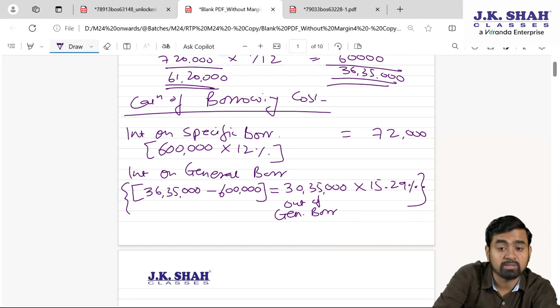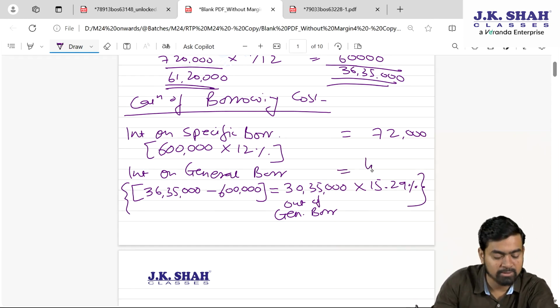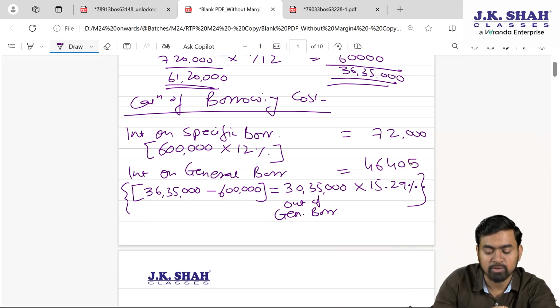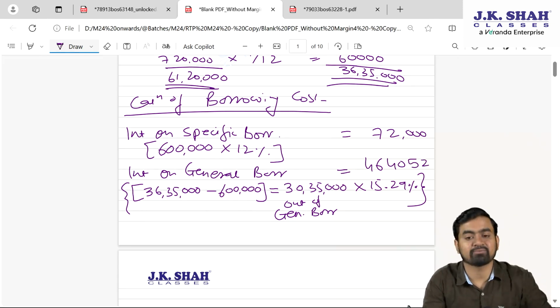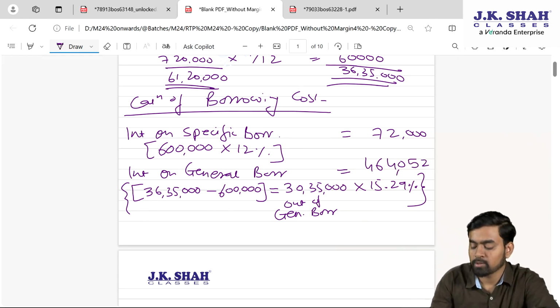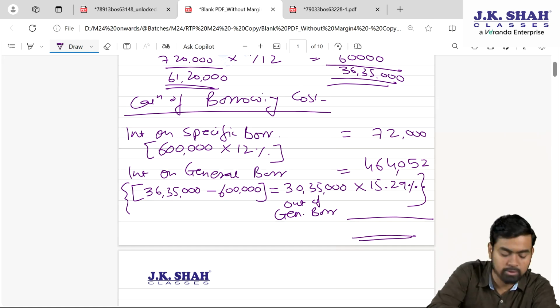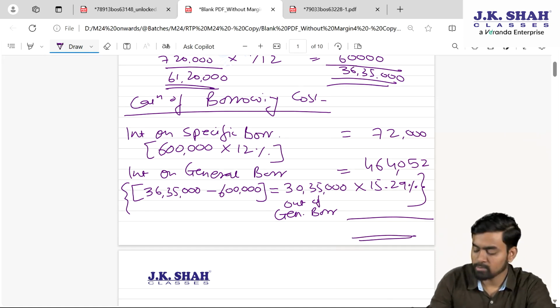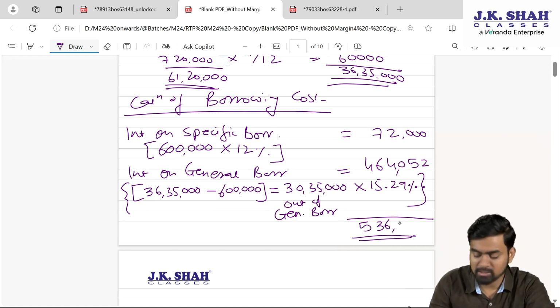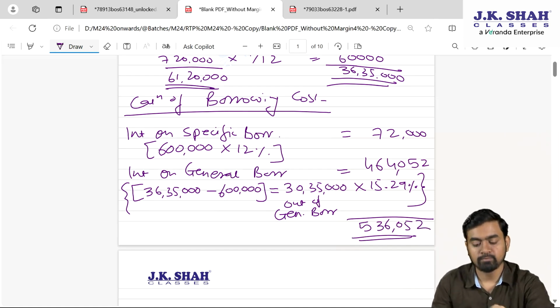Fine. So it's 30 lakh 35,000 into 15.29%. The answer is 4 lakh 64,052. The total is how much then, my dear students? It is 5 lakh 36,052.